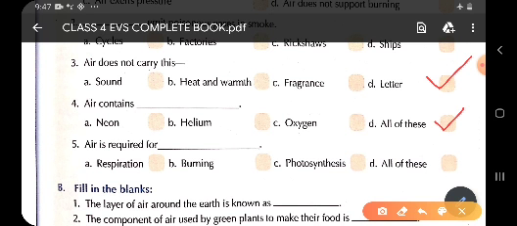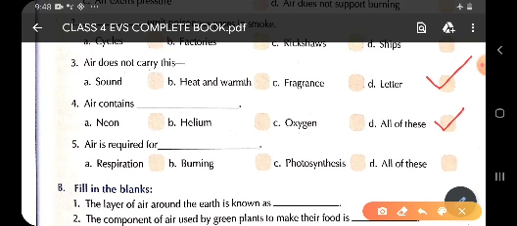Now fifth one, air is required for dash. Children, respiration, as I told you, is the process of breathing in plants, animals and human beings. So it requires air. The whole process depends upon the air only. Respiration is not possible without air. That is why first option A, respiration, is right. Second option B, burning, is also right. As we know, burning cannot occur without air. It occurs only in the presence of air. So second option is also right.